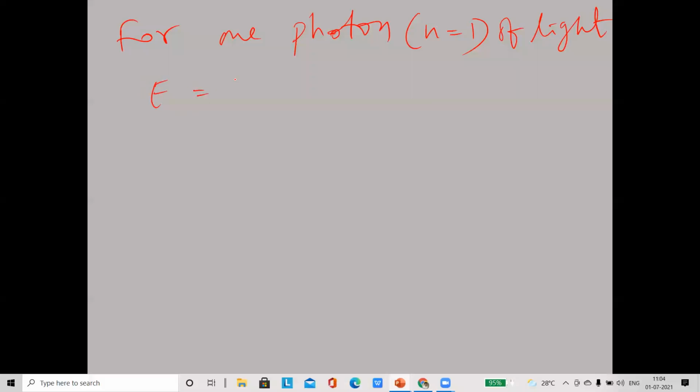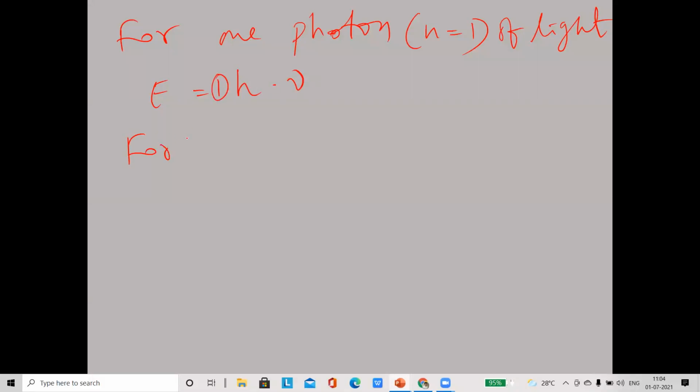Now see here. For one photon, n is equal to 1. N is the number of photons. For one photon of light, the particle of light is the photon, so n is equal to 1. Therefore, E is equal to 1 into h nu.